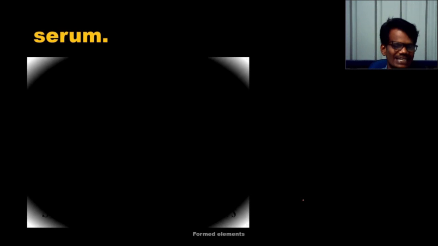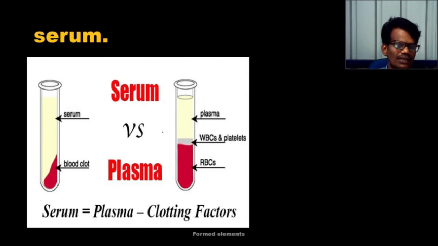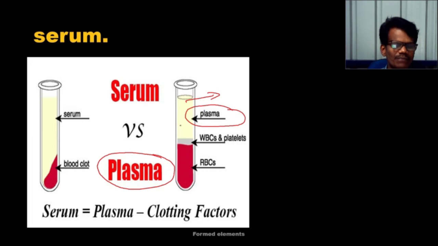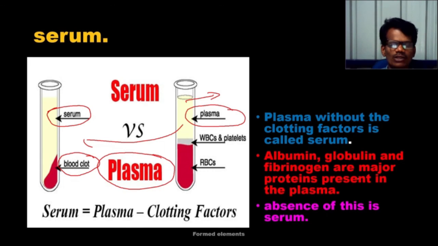Next we have to see serum. What do you mean by serum? You can see here two components, serum versus plasma, the liquid part of the blood. From the plasma, if the clotting matter has been removed, then the remaining part we call serum. So plasma without clotting factors we call serum. These substances, albumin, globulin, fibrinogen, and our major proteins are present in the plasma, whereas the serum does not have that one.